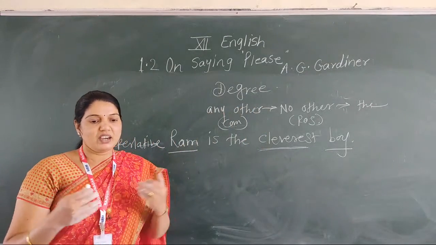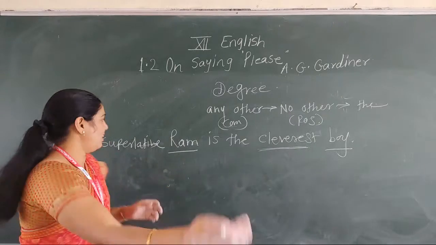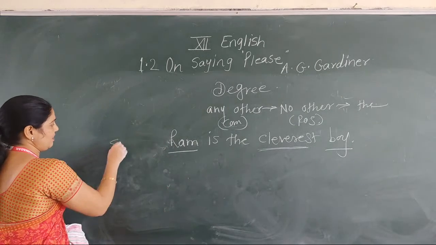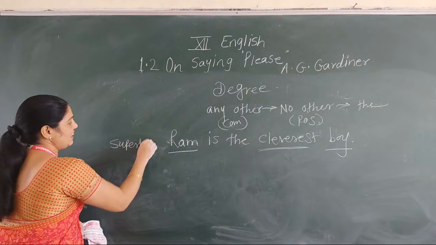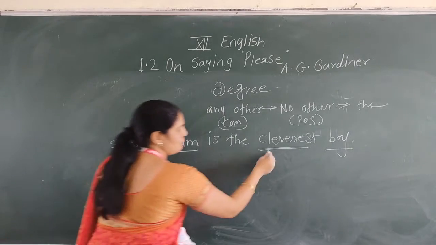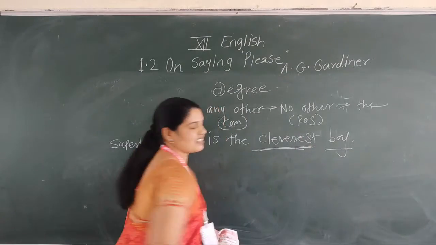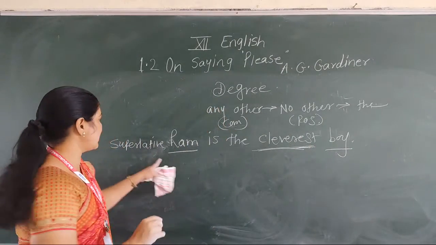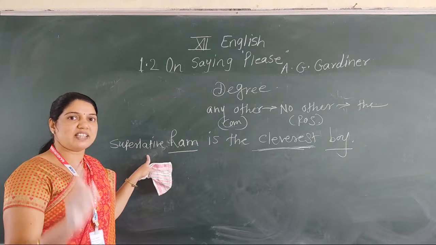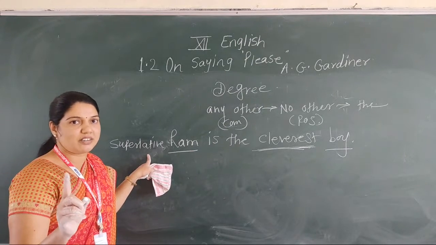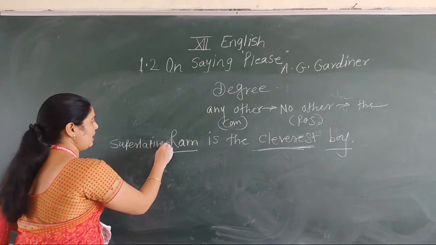Now in what way do we convert it? It's a superlative degree. That's why, because here clever is the main adjective and here is est, cleverest. We use this adjective in the superlative. That's why this sentence has superlative form, superlative degree. Okay.